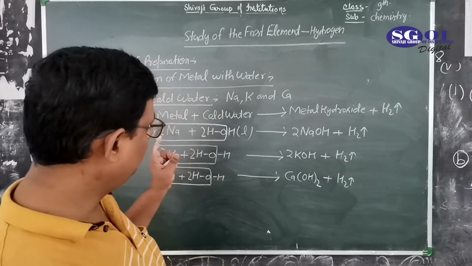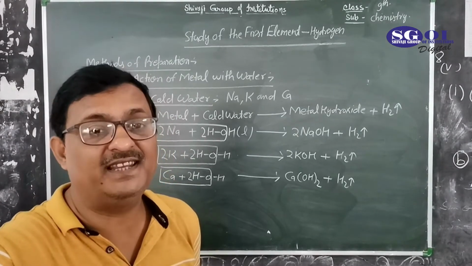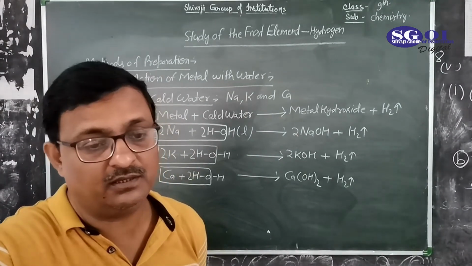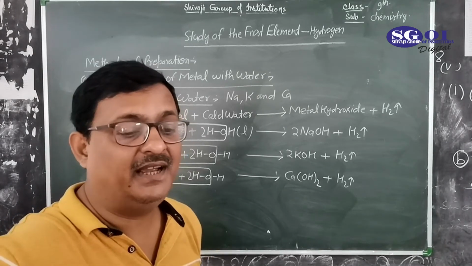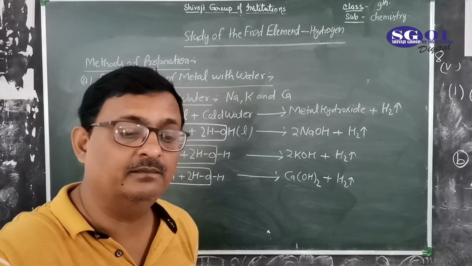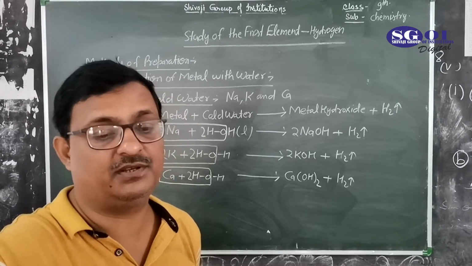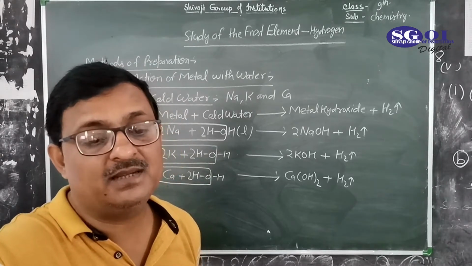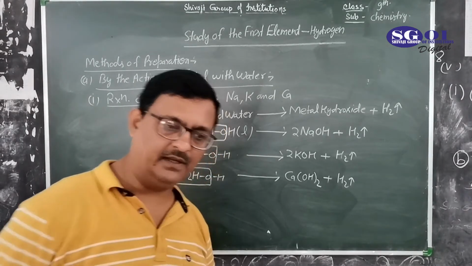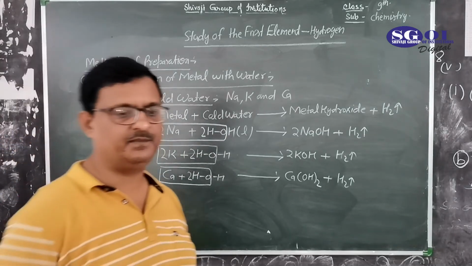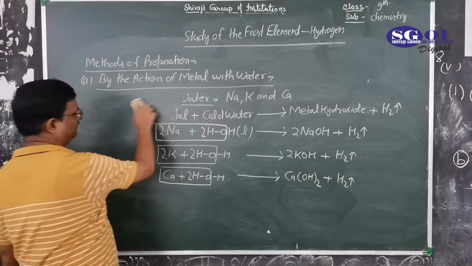One more important thing: the sodium and potassium reaction is violent and explosive in nature. Furthermore, the metal melts and floats on the surface of the water. In the case of calcium, the reaction is very brisk, and the calcium does not melt but sinks in water. Now the next one is the reaction of steam with hot metal.